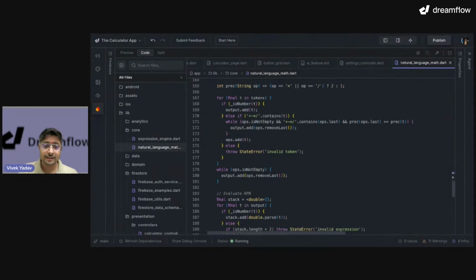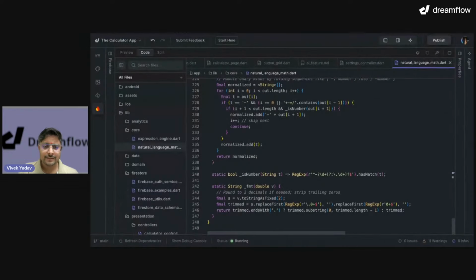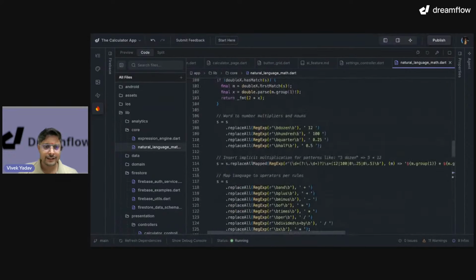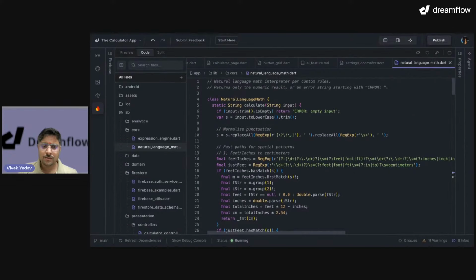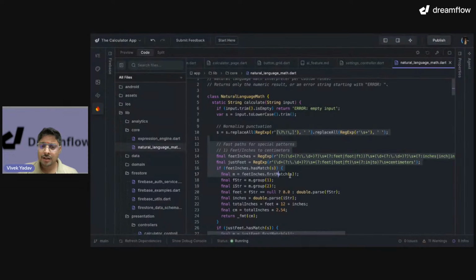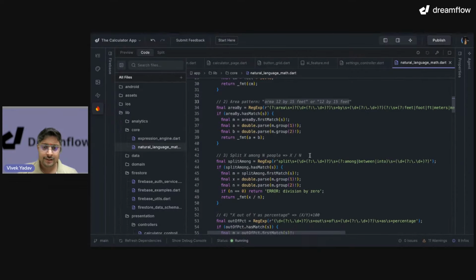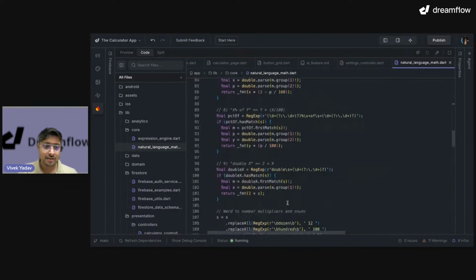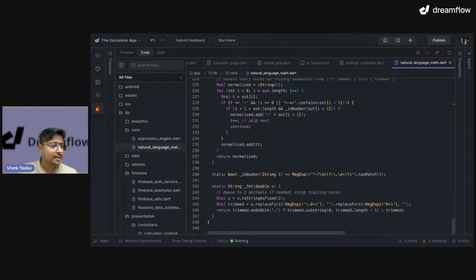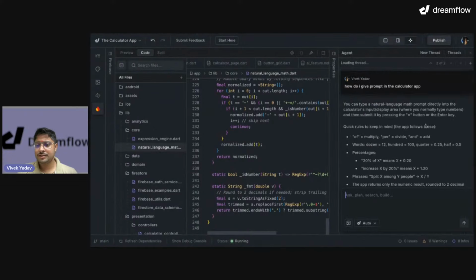Okay, then evaluating expression. Where is it calling the API? Is it even calling an API? Or did Dreamflow generate this very complex stuff to do the natural language processing in Dart itself? Wow, I should look at this. Okay, oh, so it has done the NLP in Dart itself. Now, I should have explicitly said that I want to use an AI agent, not do it locally. Okay, but yeah, that's good.